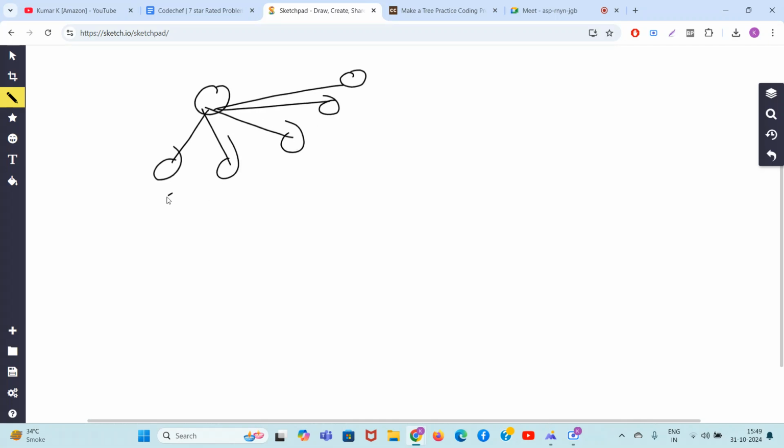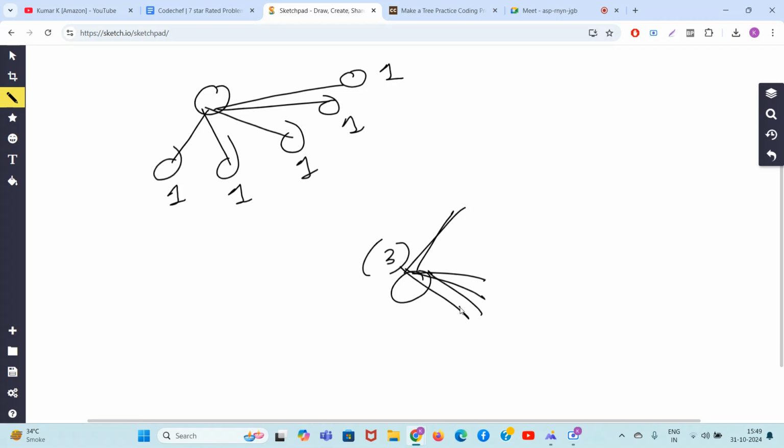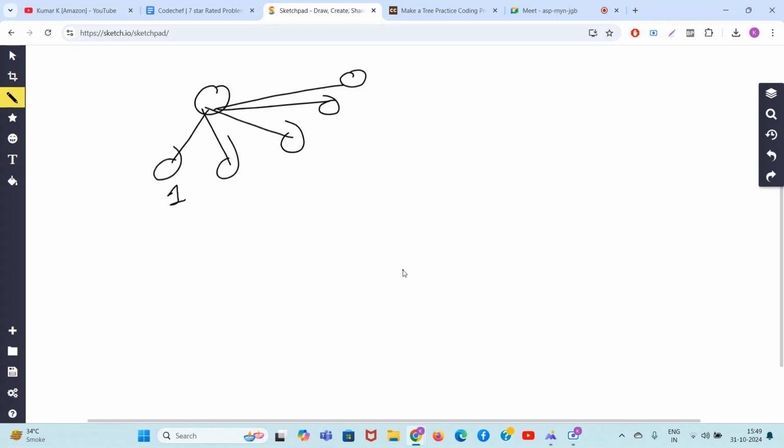What is the degree of this node? Degree means the number of edges attached to it. The degree of this node is 3 because there are 3 edges like this. For this node, there is only one edge, so 1, 1, 1. But the degree of this one is 5 because there are 5 edges. You can see edge number 1, edge number 2, edge number 3.